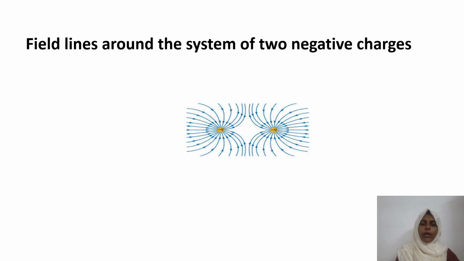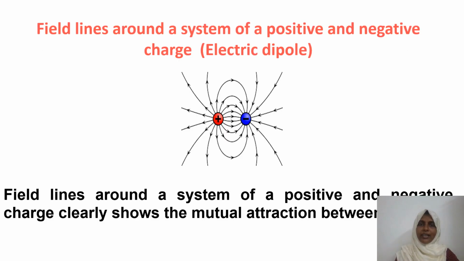If so, what about in the case of two negative charges? As before, we know that in the case of two negative charges also, there will be mutual repulsion between them. If so, if we consider a single positive charge and a negative charge together, how can we call that system? Do you remember? Yes, that is an electric dipole.